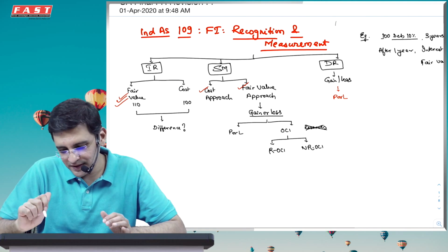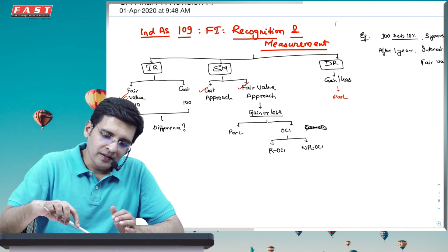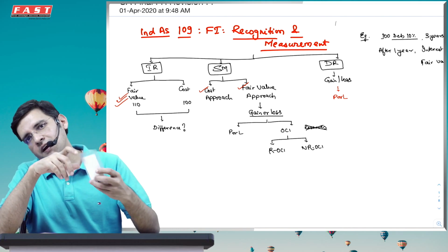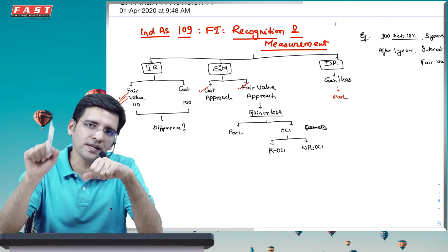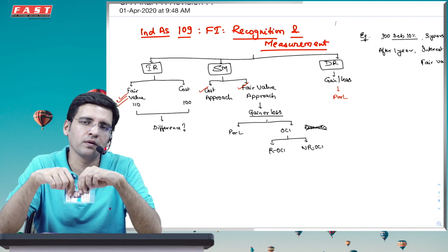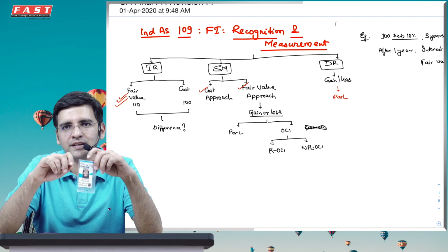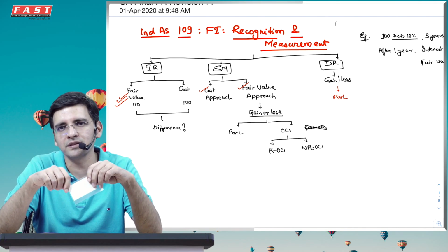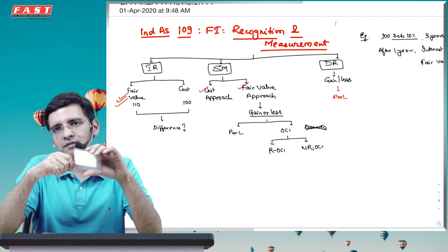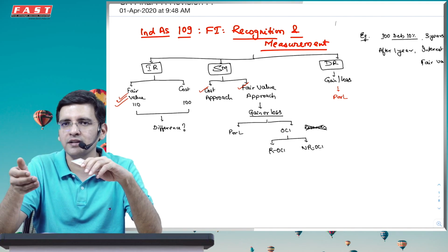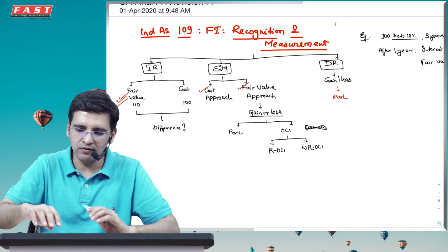इसका मतलब आपको एक चीज समझ में आ गई शायद कि किसी पर्टिकुलर फाइनेंशियल इंस्ट्रूमेंट का, इन दिस एग्जांपल this debenture which I have, इसकी अकाउंटिंग इनिशियली और सेल के समय डीरिकॉग्निशन के समय क्या होगी, this is more or less going to remain same in every case. What is going to change is basically the year end or the reporting date, that means the subsequent measurement. Either it will be continuing at cost or it will be measured at fair value, and in fair value whether the profit or loss will go to PRL or it will go to OCI.